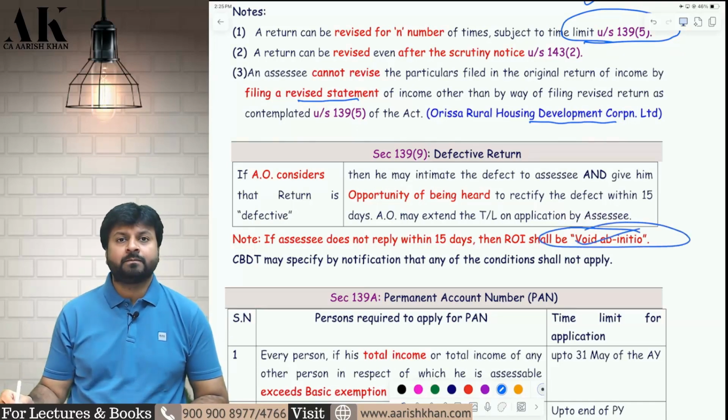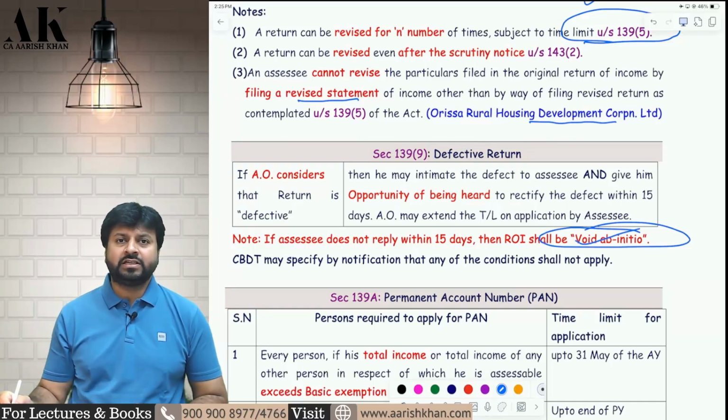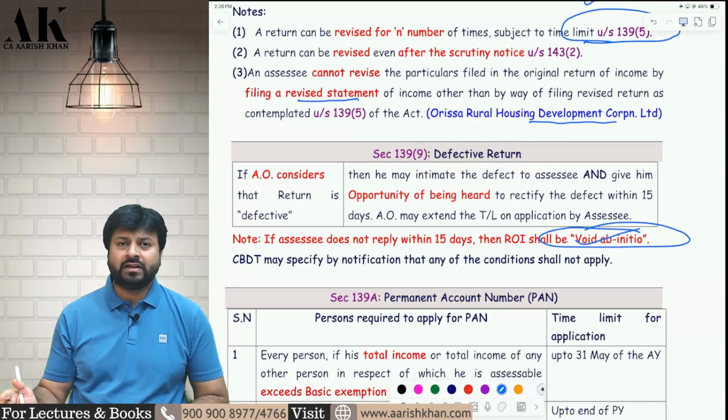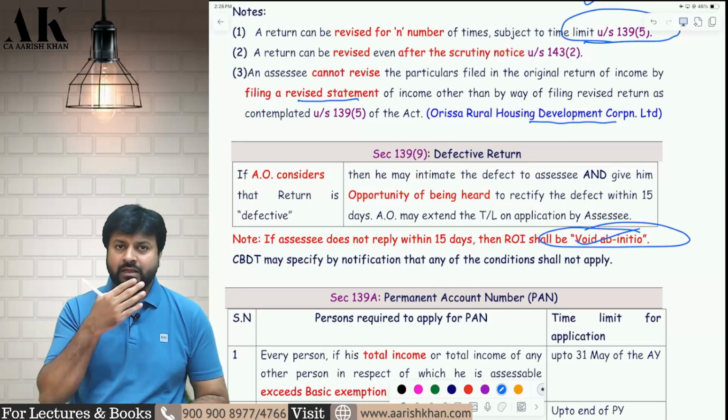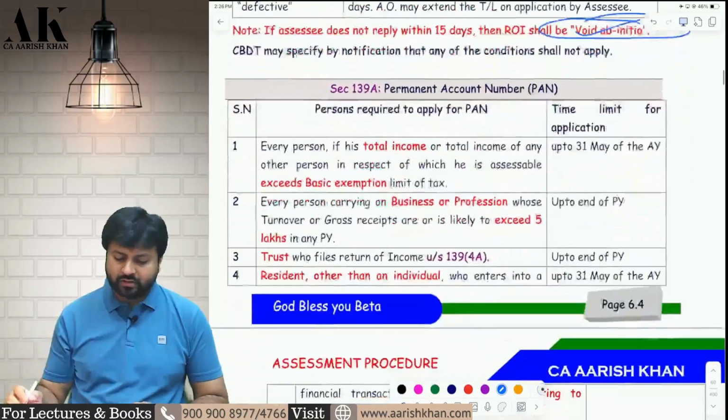Check please. So it is a department-initiated point, where the department will initiate the proceeding against you and send you a notice that your return is defective and you have to rectify it. If you don't rectify within the time given by the law, then it will be considered void ab initio. I hope it is clear to all of you.